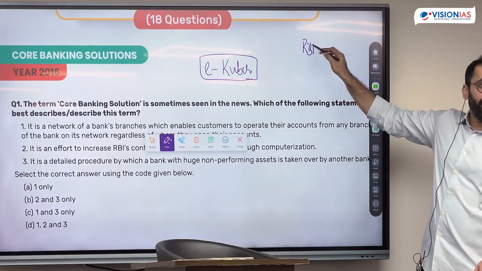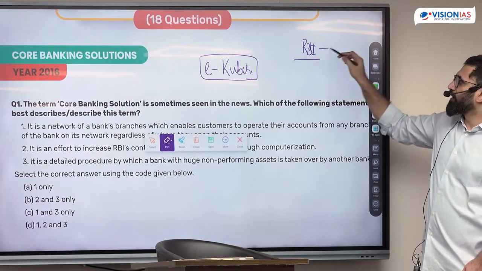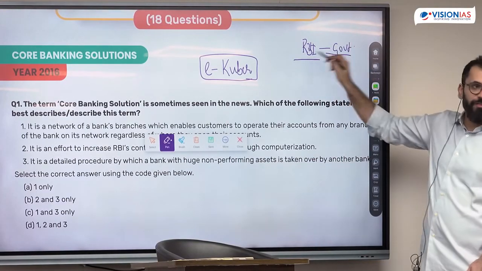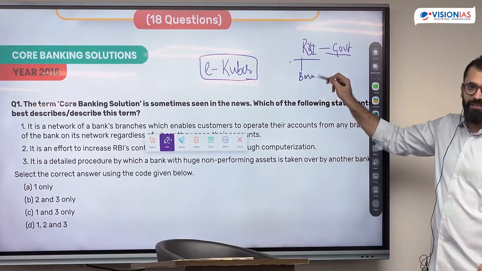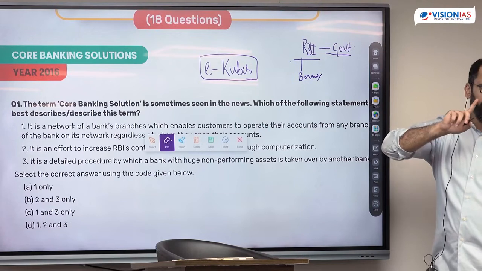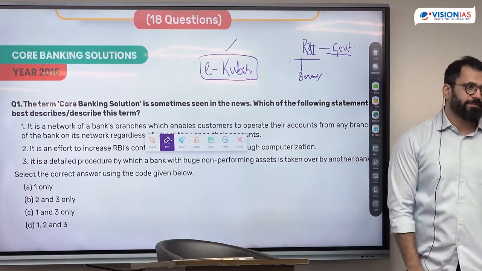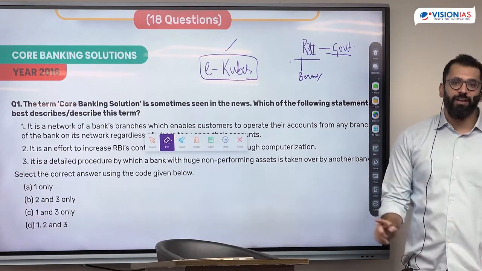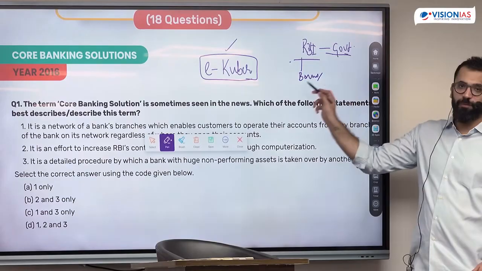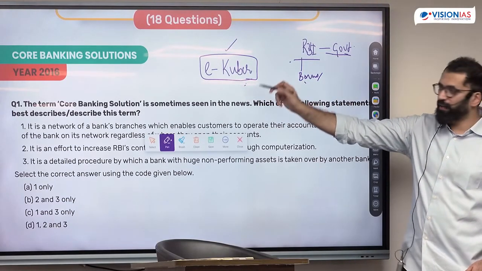RBI will... Now, to manage all of its banking functions, whether with respect to government or with respect to banks, there is one software with RBI, the core banking solution, which is called eKuber. Digitally, it tries to manage all of its banking functions of deposits, debits, or even withdrawals with the government or banks through its core banking solution eKuber.